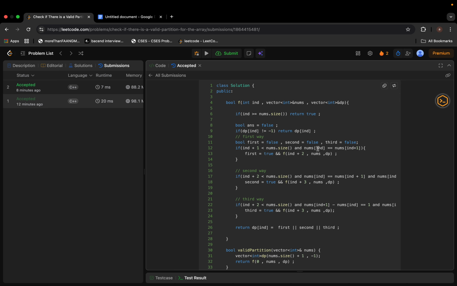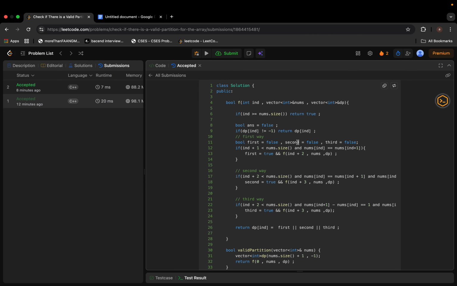So nums of index is equal to nums of index plus 1. If this is equal, we can say that we have found our answer for the given part, but we need to find the answer for the rest of the part. So I'm calling the function of index plus 2, because 0 and 1 we are done with, right? Now we are concerned over the index plus 2 part. Either from this method we can get our answer.